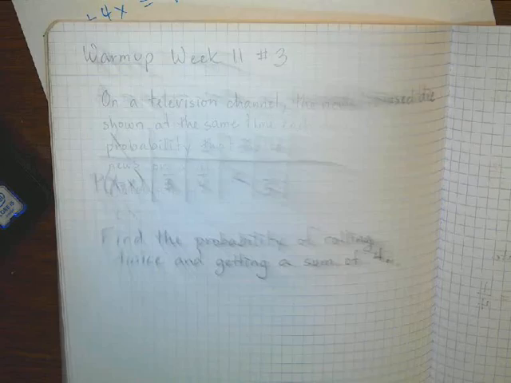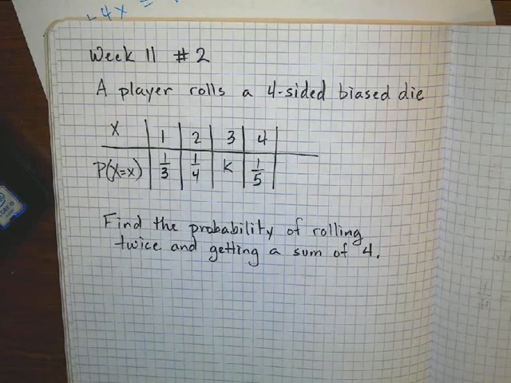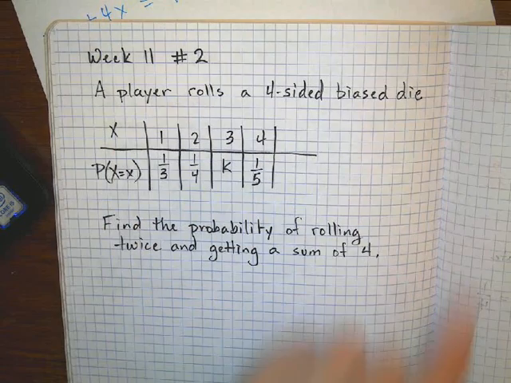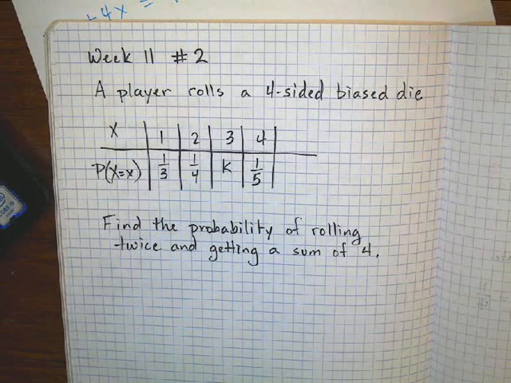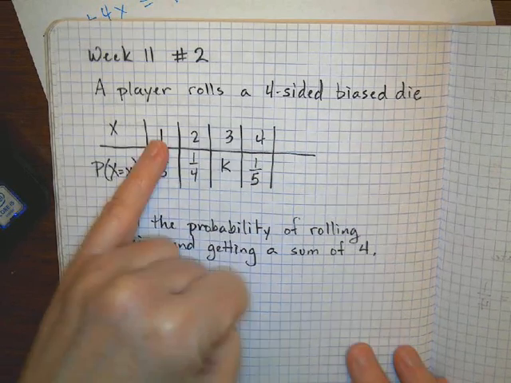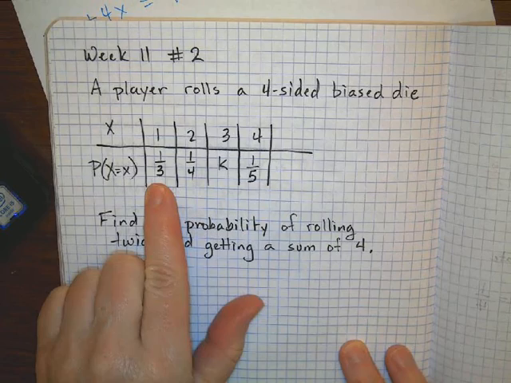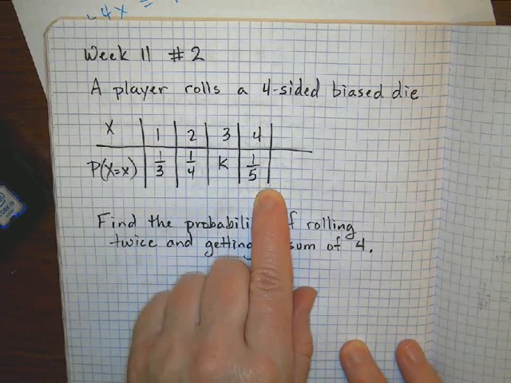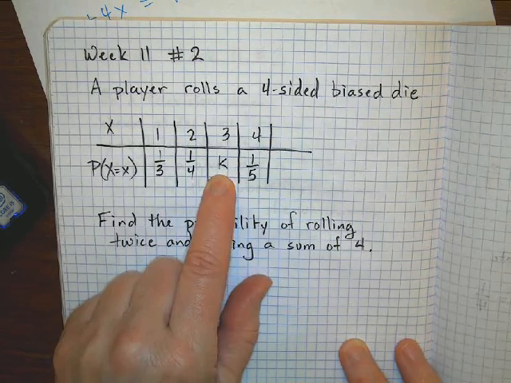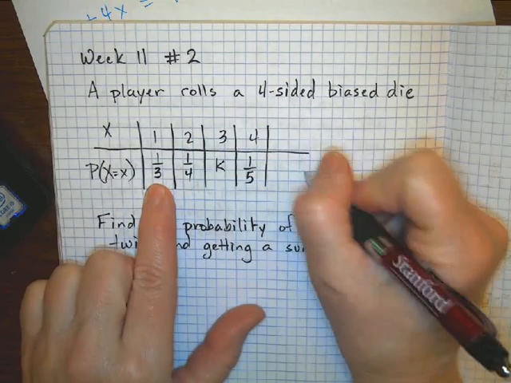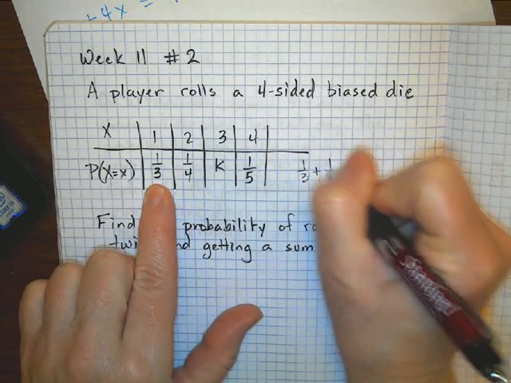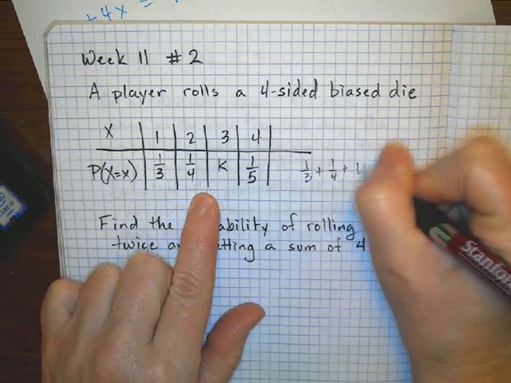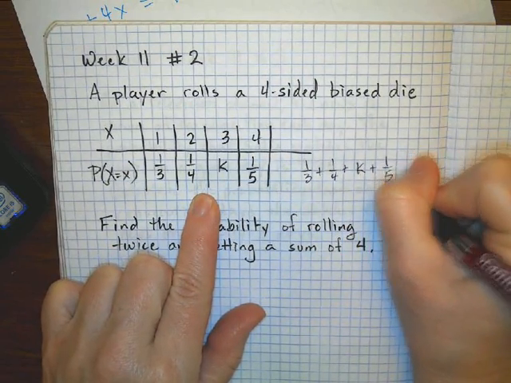All right, back to yesterday's problem. This was kind of a 2-part question. First of all, a player rolls a 4-sided biased die, so that's kind of weird to begin with, but that's just a die that instead of landing on 1 through 6, lands on 1 through 4. We know that in a probability distribution, all the probabilities have to add up to 1, so I can go ahead and solve for k here by saying, okay, 1/3 plus 1/4 plus k plus 1/5 has to equal 1.